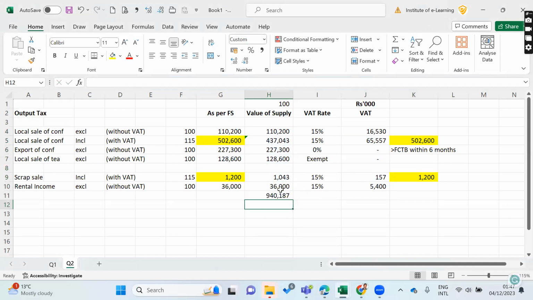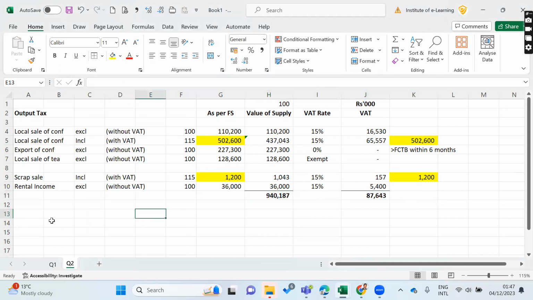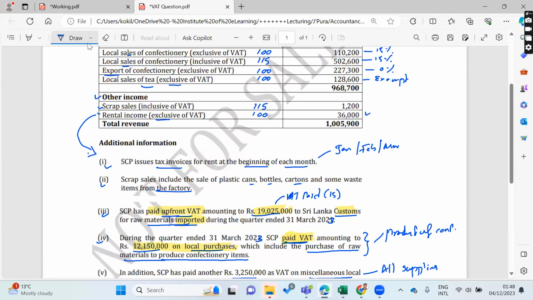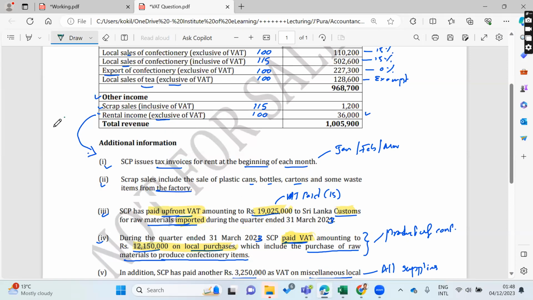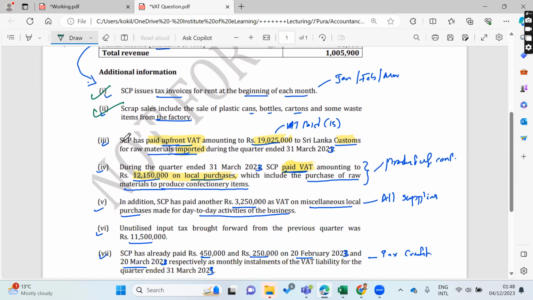Value of supply, this much amount, and the VAT component would be this much. Okay, then based on this, we can look at the other information given in the question. Here we have considered this one, scrap sale also done.